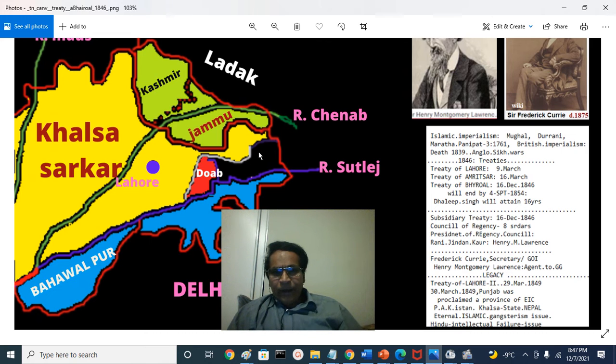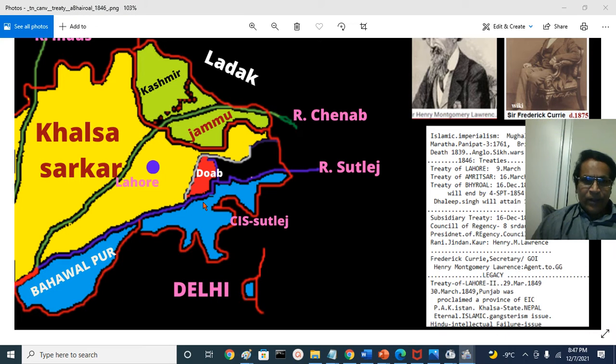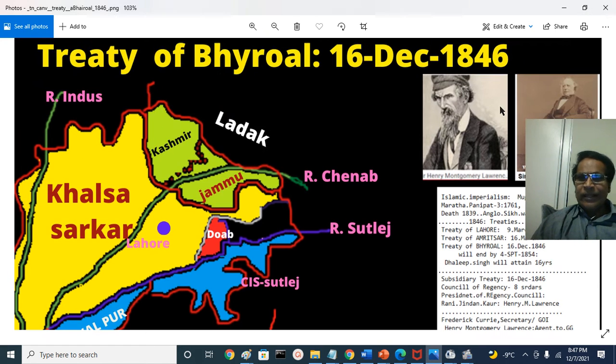The Sikh army crossed the Sutlej river. That was the boundary between the East India Company Bahadur's territories and the Maharaja's territories in the north. In the first Anglo-Sikh War, the Sikhs got defeated and the East India Company army moved into Punjab. That is, the Treaty of Lahore was signed, in the same year, in March.